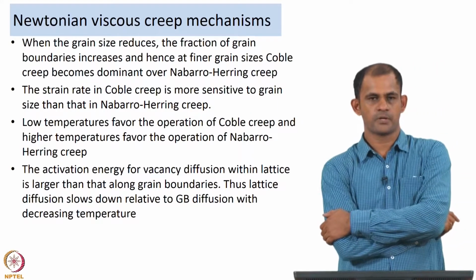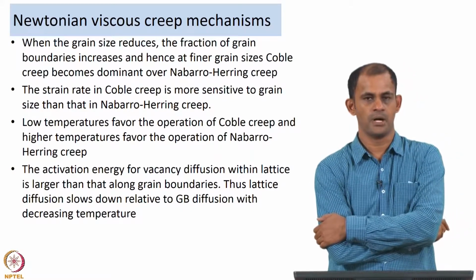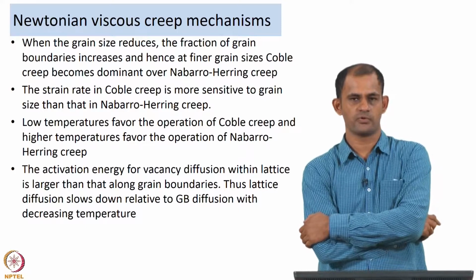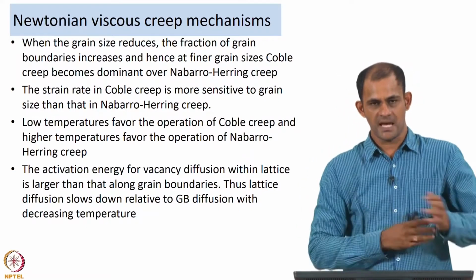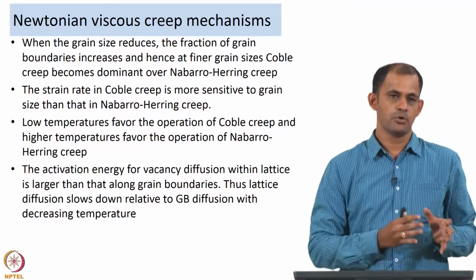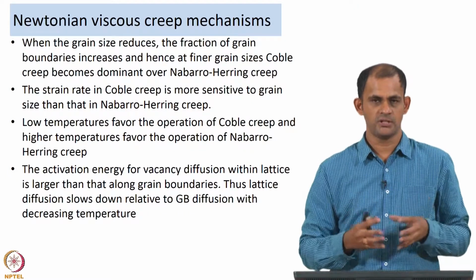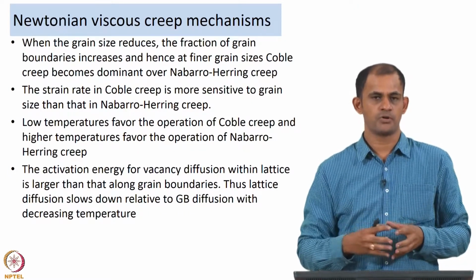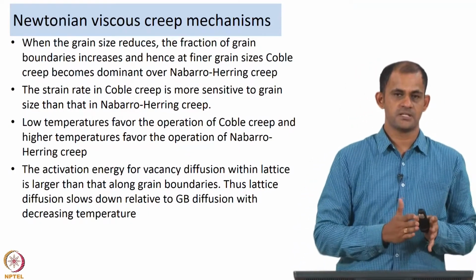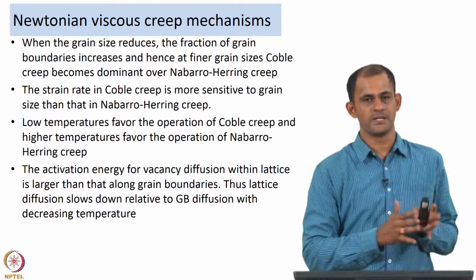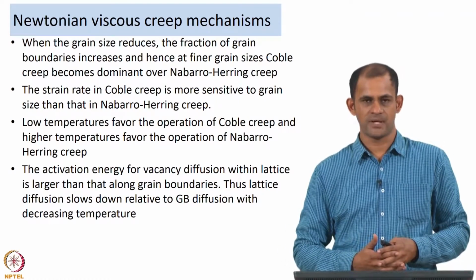So, we were talking about Nabarro-Herring and Coble creep, and how low temperatures favor the operation of Coble creep and higher temperatures favor the operation of Nabarro-Herring creep. Which means as the temperature increases, you will slowly move away from Coble creep controlled deformation to Nabarro-Herring creep controlled deformation. So, how do you know at which temperature this transition would happen?